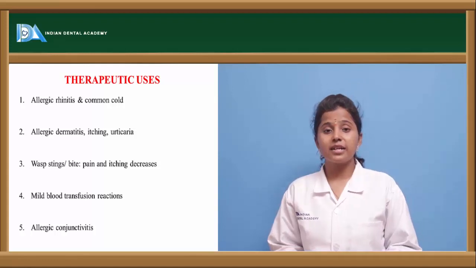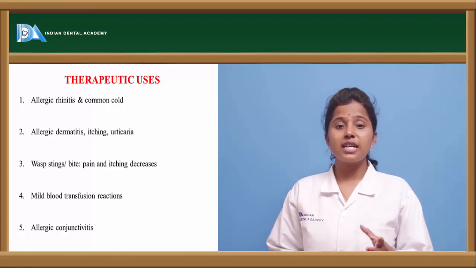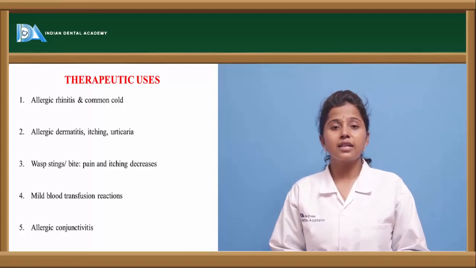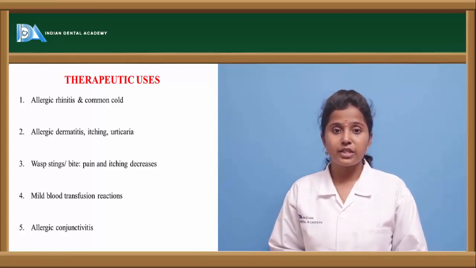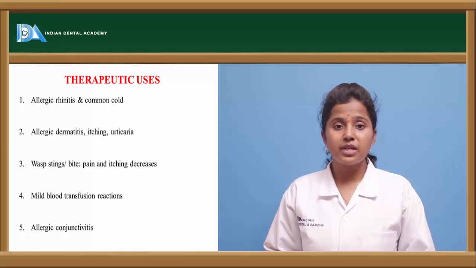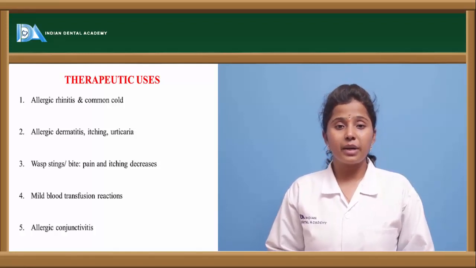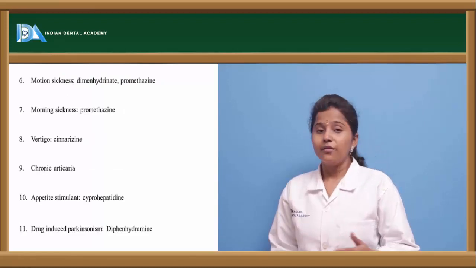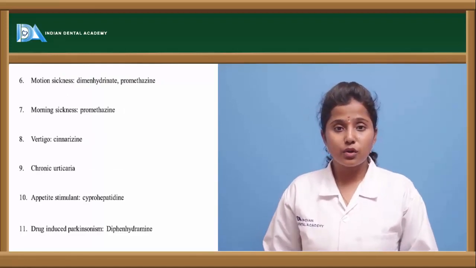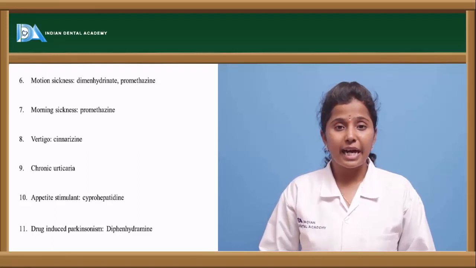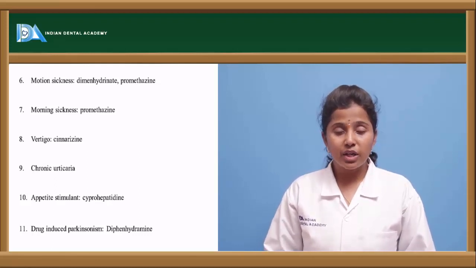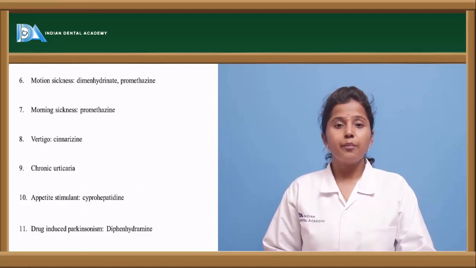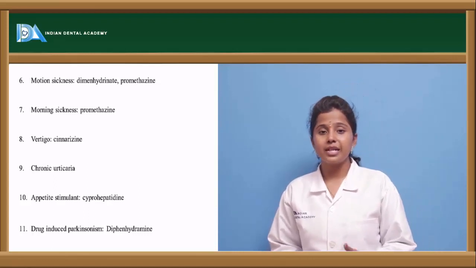Allergic rhinitis. Rhinitis is a condition that causes inflammation of the mucosal membrane of the nose, and various other allergic reactions observed in the body can be treated by these histaminergic antagonists. Various other uses we also saw in the previous slides. It shows anti-emetic effect, anti-vertigo effect, anti-motion sickness effect, and anticholinergic effects, based on the drug which is taken.